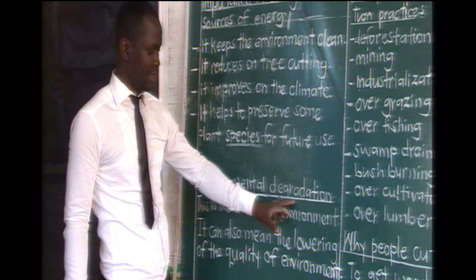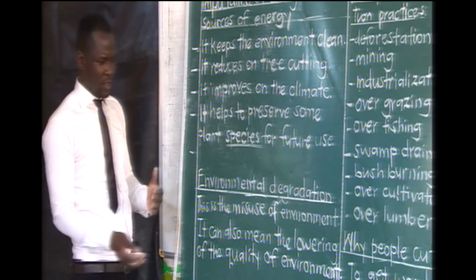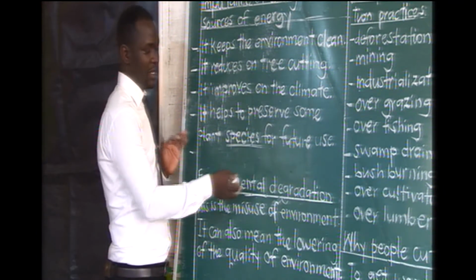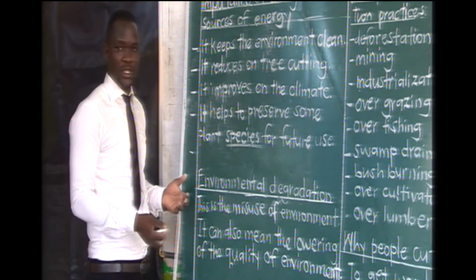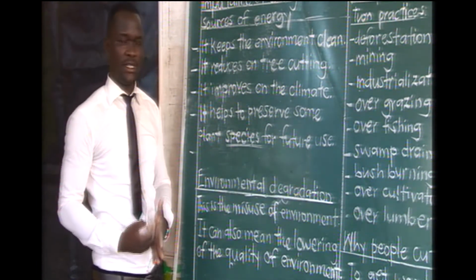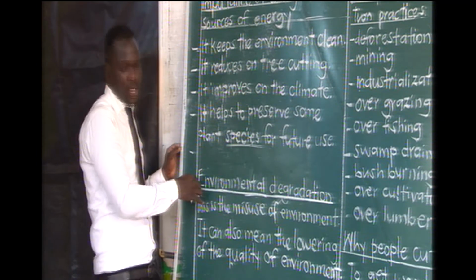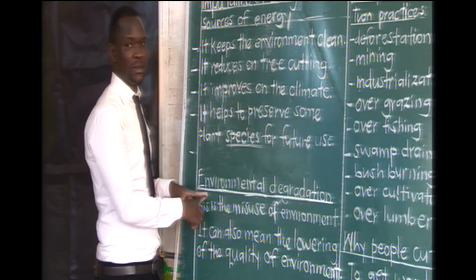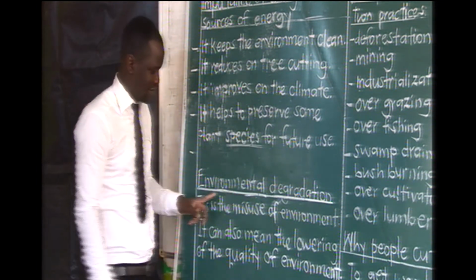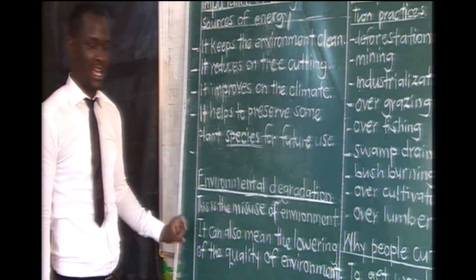Now, environmental degradation, we are having very many ways of degrading. We can have swamp degradation, we can have environmental degradation. So we need to understand that degradation comes from the word degrade, which means lowering the quality of something. In this case, environmental degradation simply means the lowering of the quality of the environment. As simple as that.